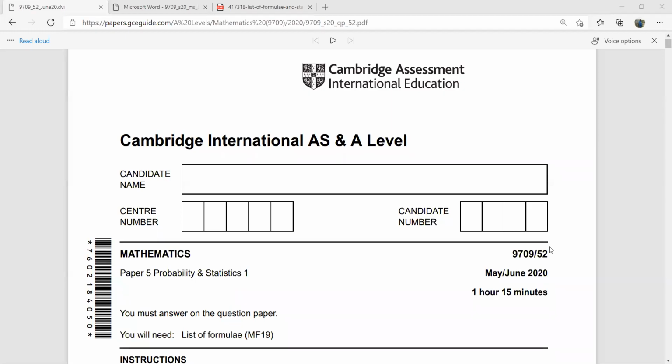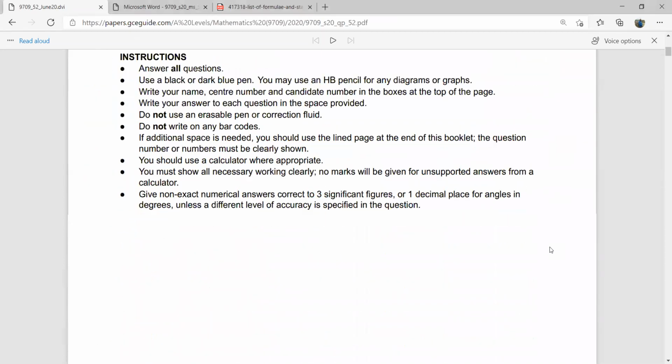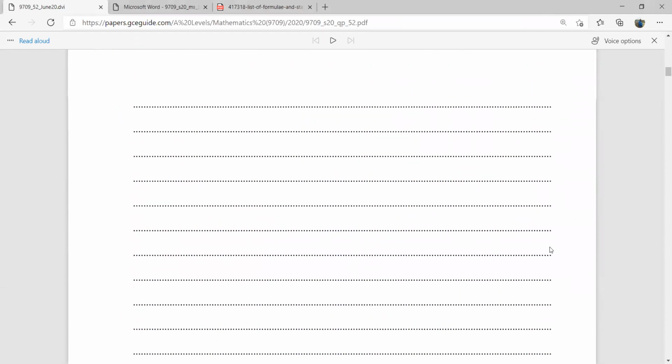This is June 2020, paper 5. This is your probability and statistics. Okay, so here is your first question.